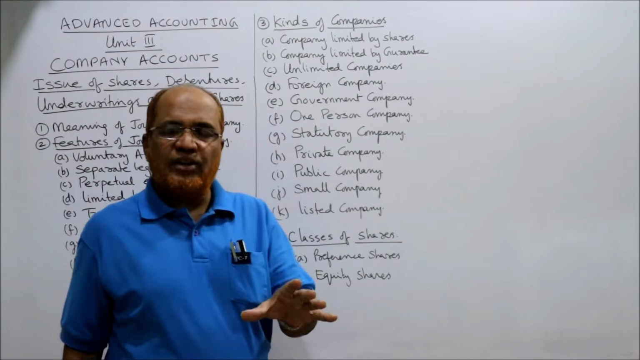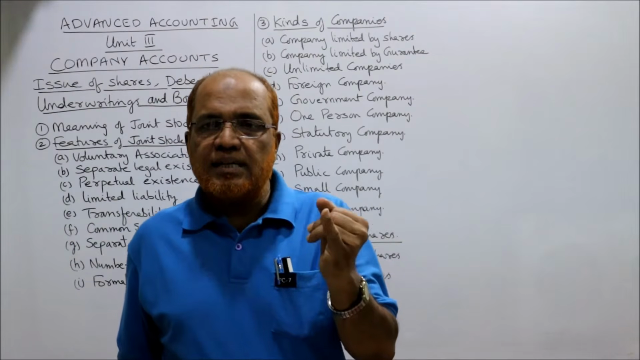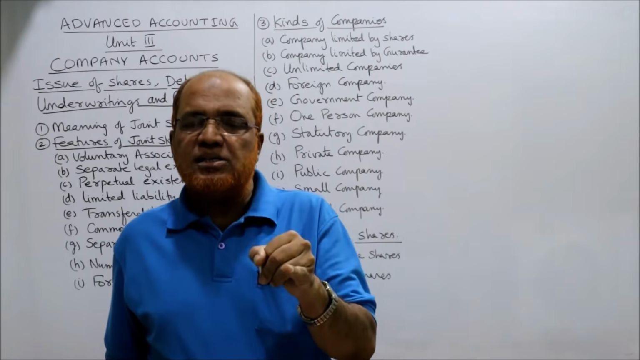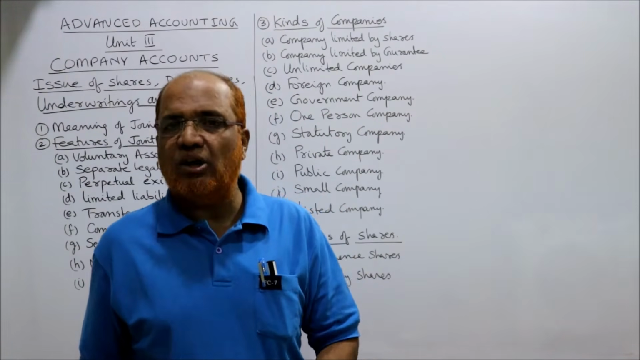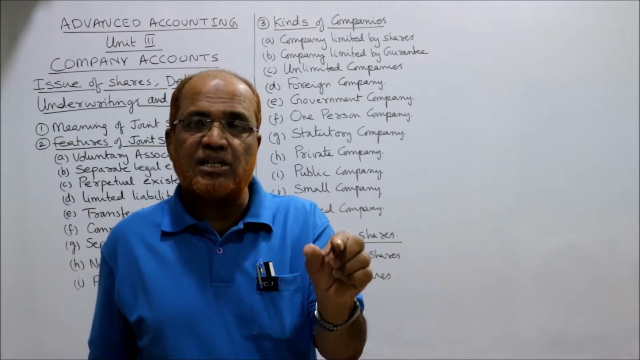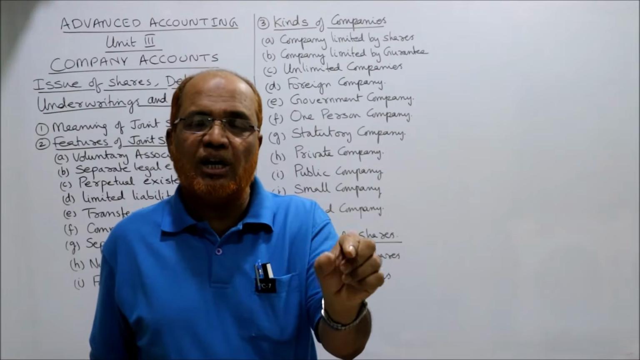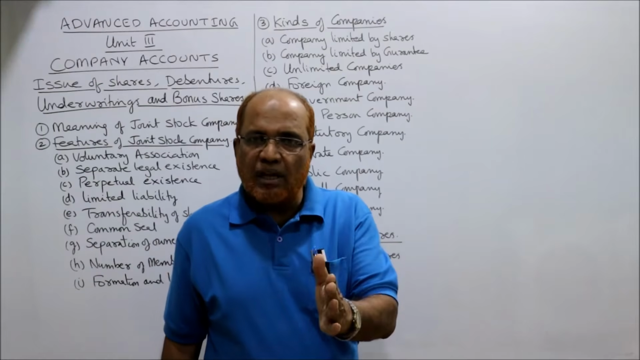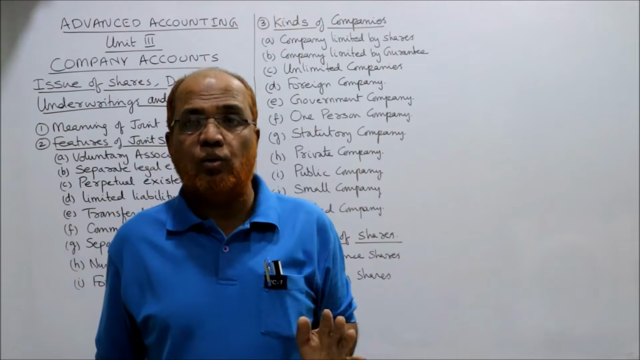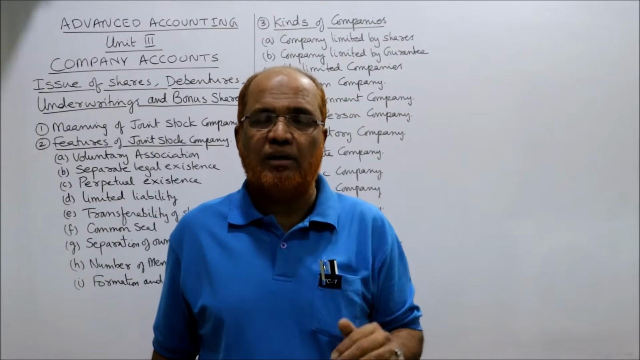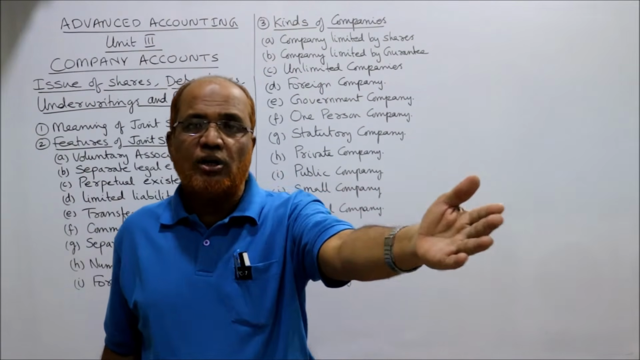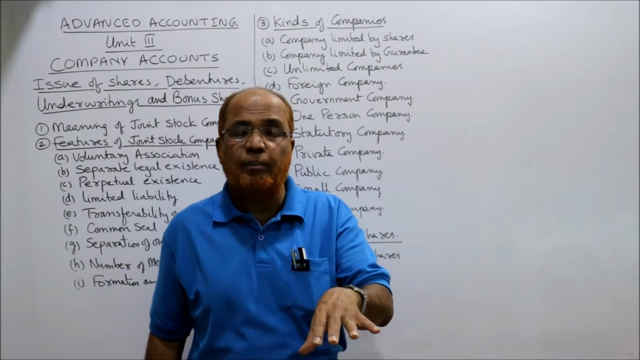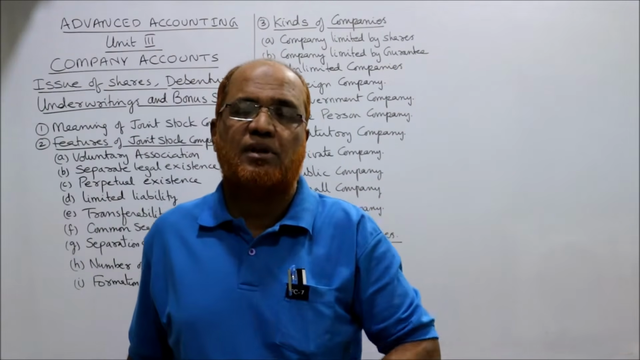Private company: a company which by its articles restricts, limits, and prohibits. First, it restricts the transferability of shares, which means the company's shares are not freely transferable. Second, it limits the number of members to 200, not more than 200. Third, it prohibits an invitation to the public to subscribe for the shares. A private company will prohibit any invitation to the public to come and subscribe for the shares.